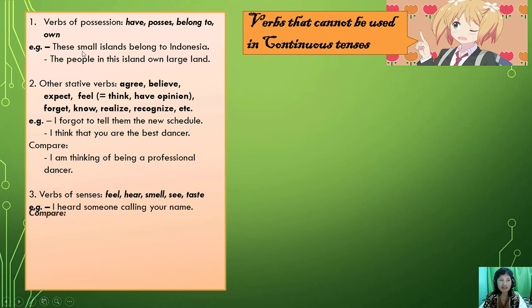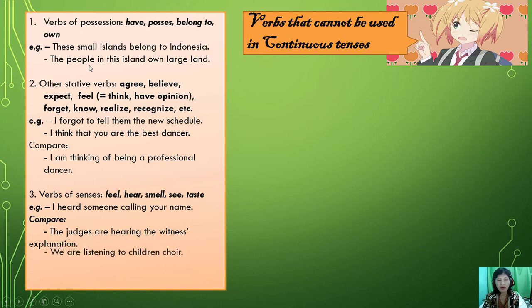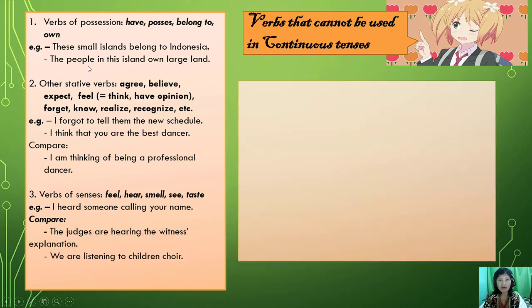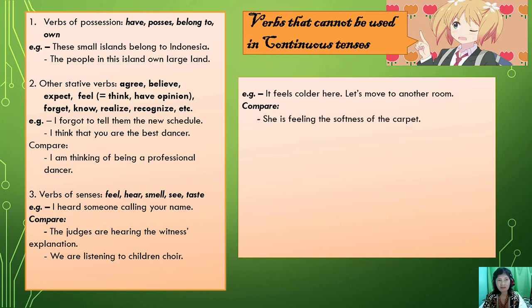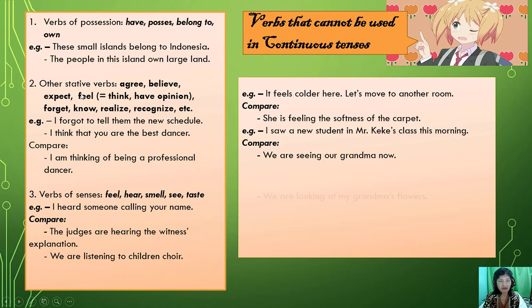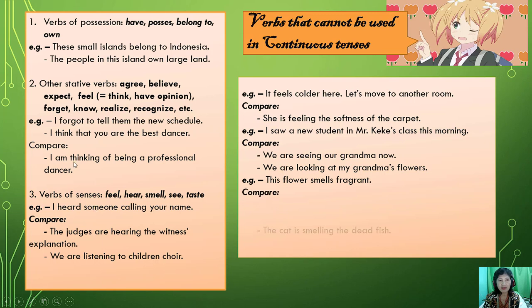Surely we cannot say these small islands are belonging to Indonesia. No. Or you can have, I have a car now. You cannot say I'm having a car now. Although there is now, it is still in simple tense because it belongs to the verb of possession. The next is other stative verbs. I use other here because actually verbs of possession and verbs of senses belong to this.